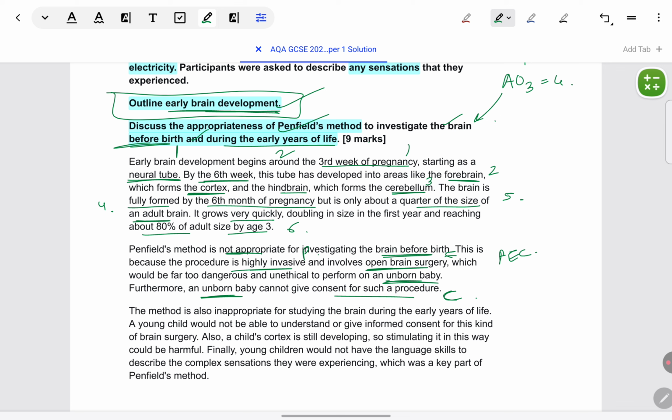Next, early years of life. Again, it's inappropriate even for that. The point is that the child will not be able to give informed consent for something as serious as a brain surgery. Evidence or explanation: the brain is still developing, so stimulation can be harmful even for a young child, though they are not an unborn baby. Conclusion: the child, even though they are bigger and not unborn, are still too young to express what they're experiencing if such a surgery is to be carried out at all. So it's far too dangerous and it shouldn't be done.